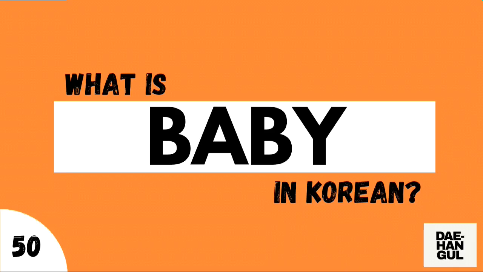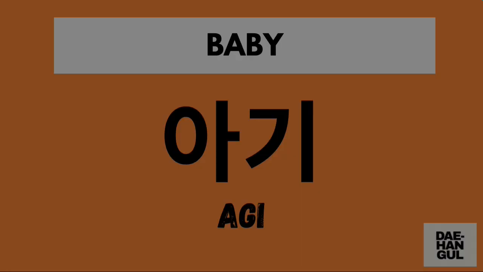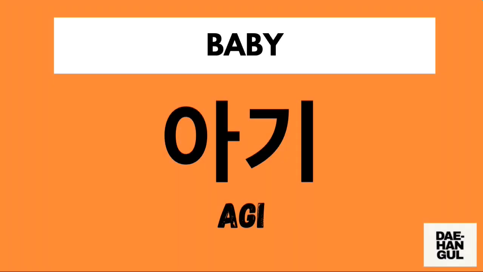What is a baby in Korean? The Korean term for a baby or a young person is agi. Again, it's agi. This is pronounced as a two-syllable word. The first syllable is a, and the second syllable is ki. Pronounce it with me. Agi. Agi.